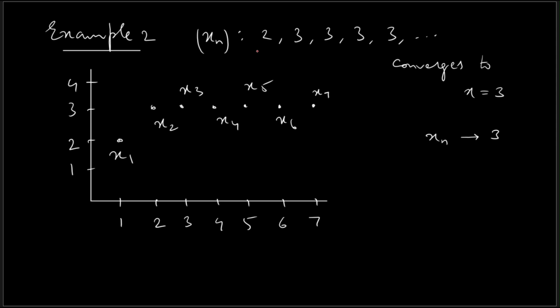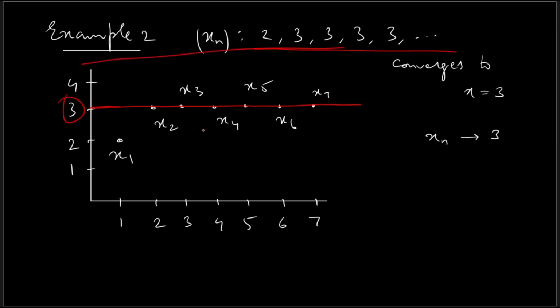Now if I consider this sequence and consider the band around y equal to 3, around this point 3 with some thickness. If I consider a larger band, then I could fit all the terms of the sequence inside this band. All the terms easily lie inside this band.